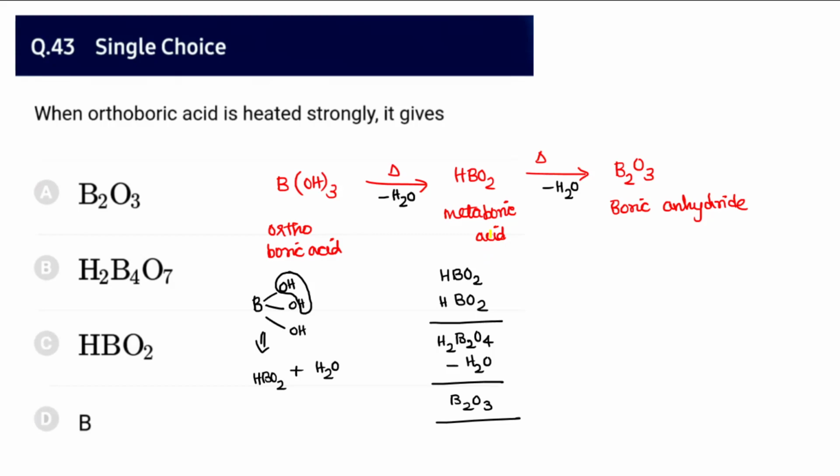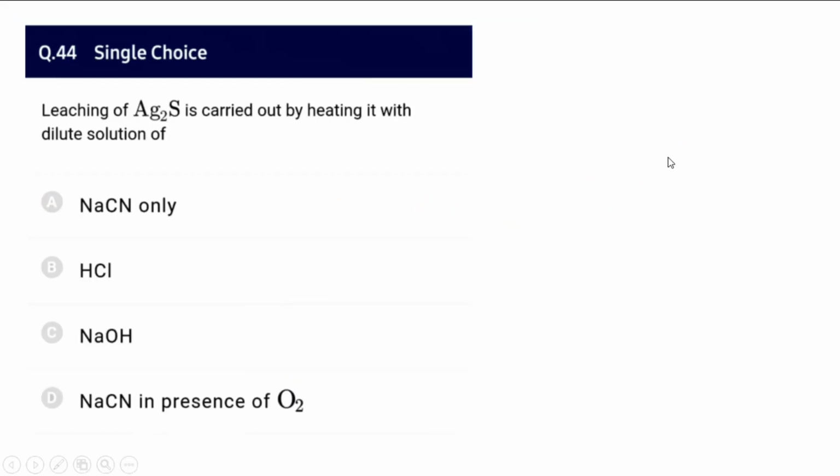Orthoboric acid, when heated strongly, forms boric anhydride, which is a very simple question. So B2O3. I've also given here how the boric acid releases water, and when you remove one water molecule from boric acid, it converts into HBO2. So dimerize it, or just write it twice, H2B2O4, remove one water molecule from it so that it becomes B2O3. Therefore it is what we call boric anhydride.